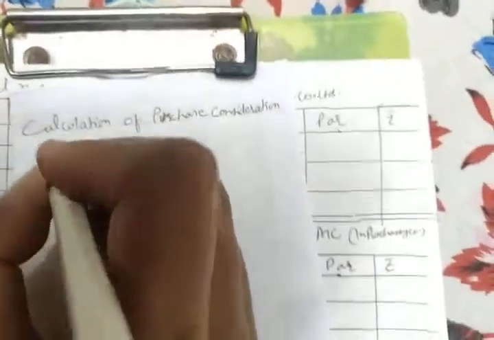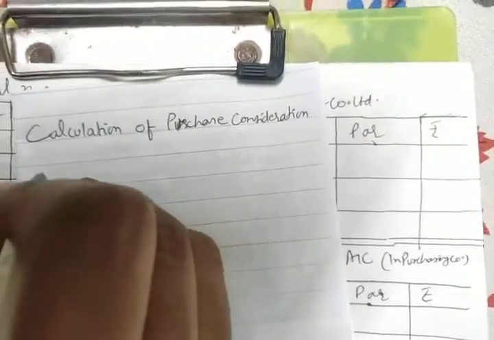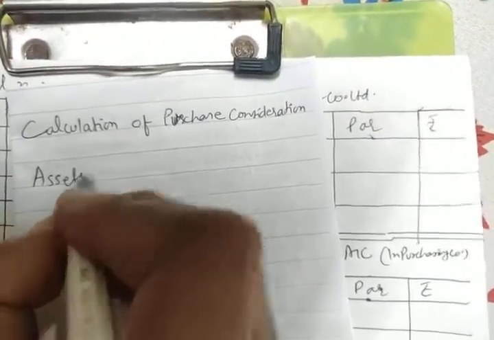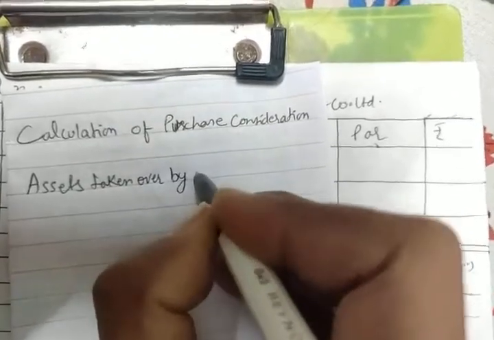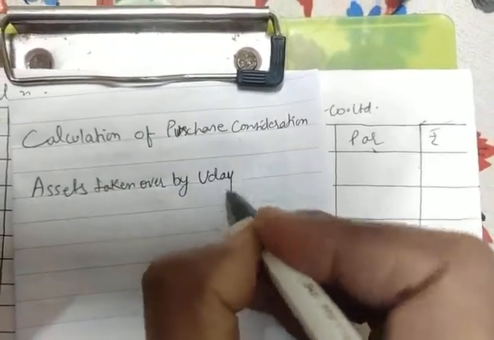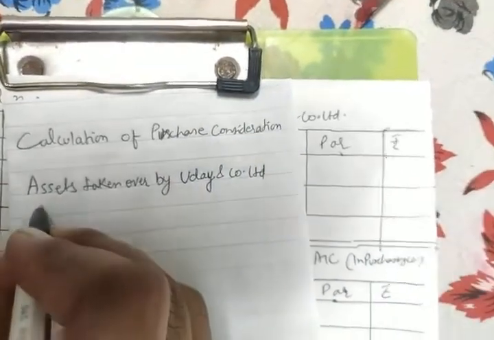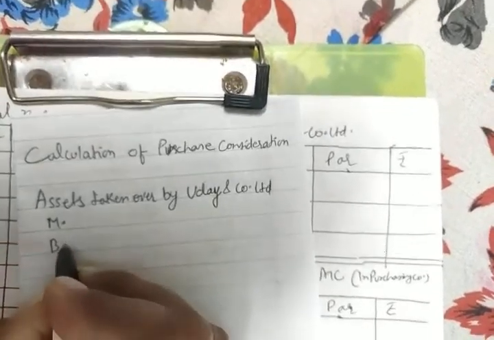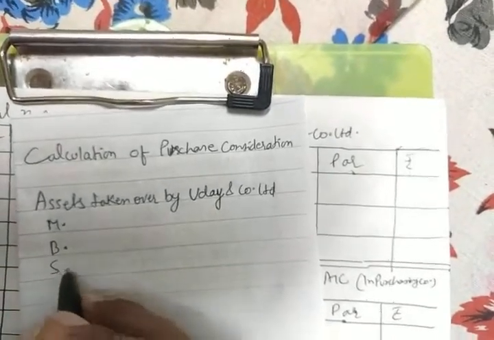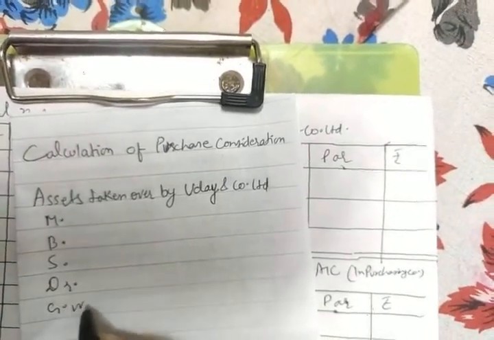And in that, to calculate your purchase consideration, we have to first take into account the assets taken over by Uday and Company Limited: machinery, then building, then stock, then debtors, then goodwill.